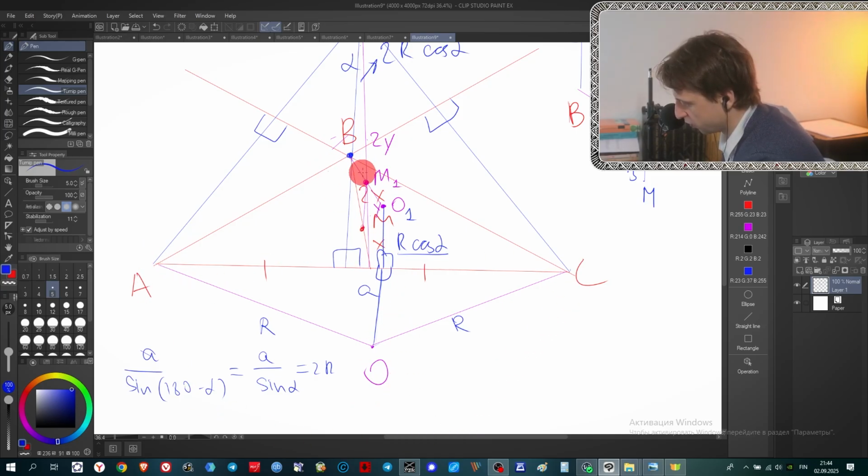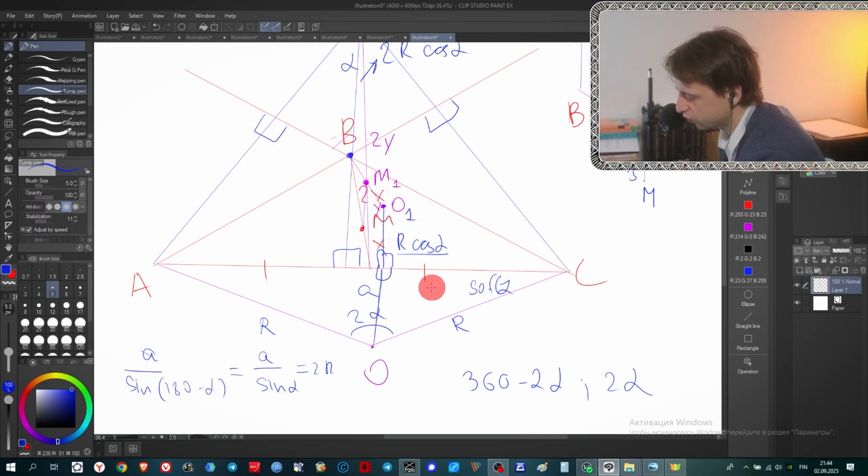So if this is 180 minus alpha, this big arc will be 360 minus 2 alpha. It means that the smaller arc of this triangle would be exactly 2 alpha, and this central angle here would be exactly 2 alpha, so this one is 90 minus alpha. It means that the perpendicular from this right triangle would be r times cosine of 90 minus alpha, or r times sine of 90 minus alpha, which is exactly r cosine alpha.